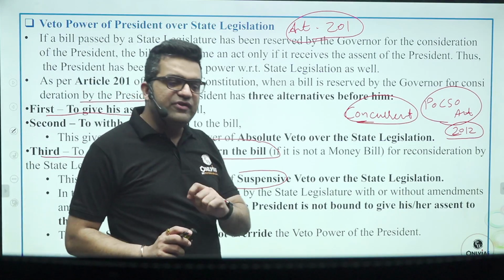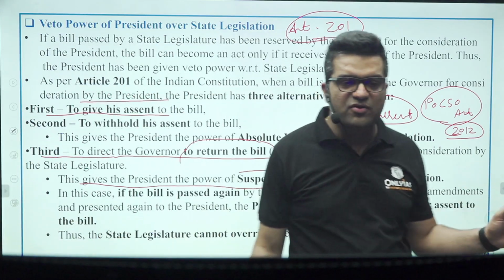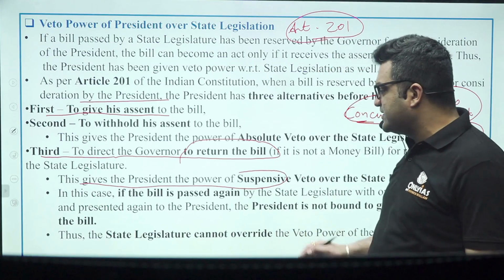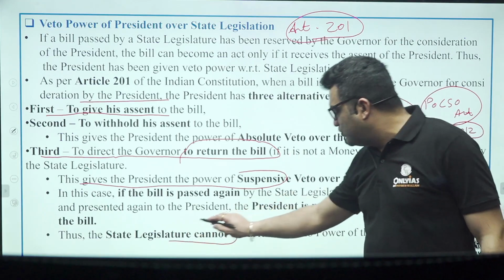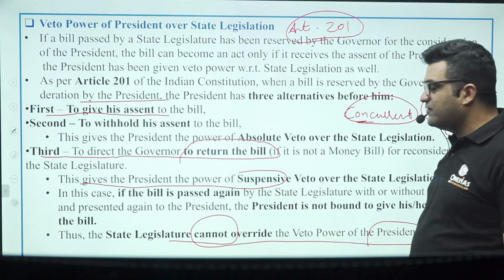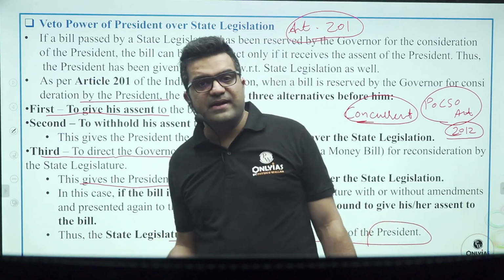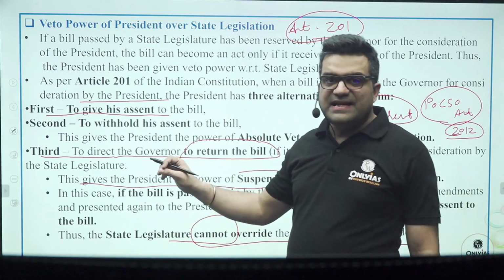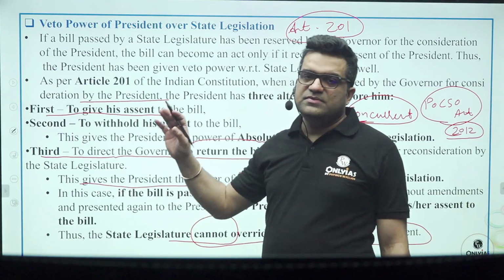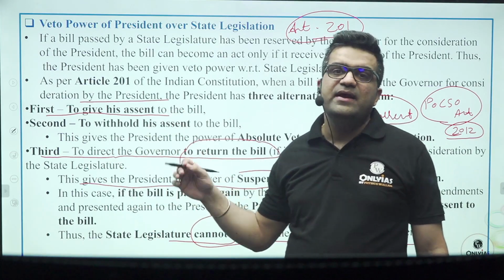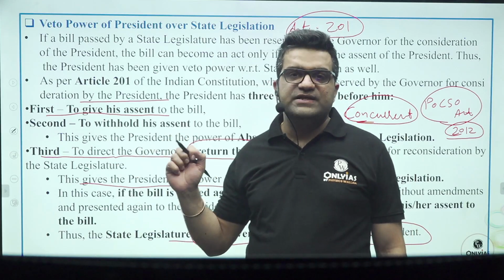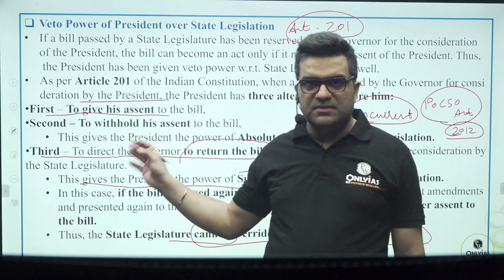He can withhold his assent to the bill even then also. The state legislature this way cannot override the veto power of the President of India. However, by passing the bill again, the state legislature can seek to override the veto power of the governor of the state under Article 200.